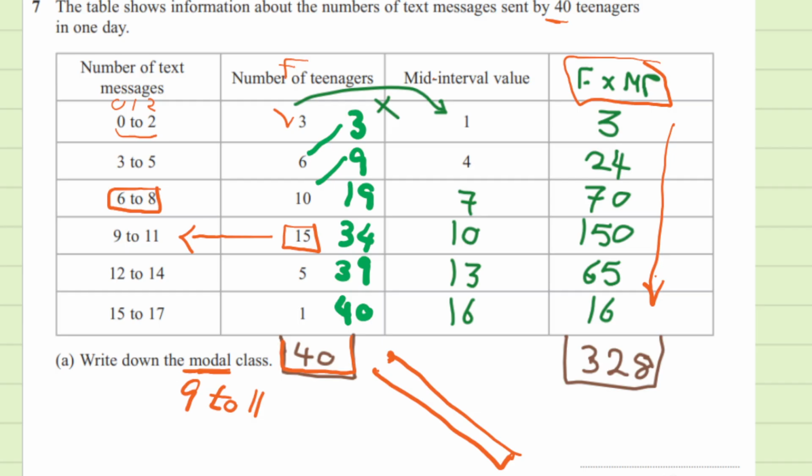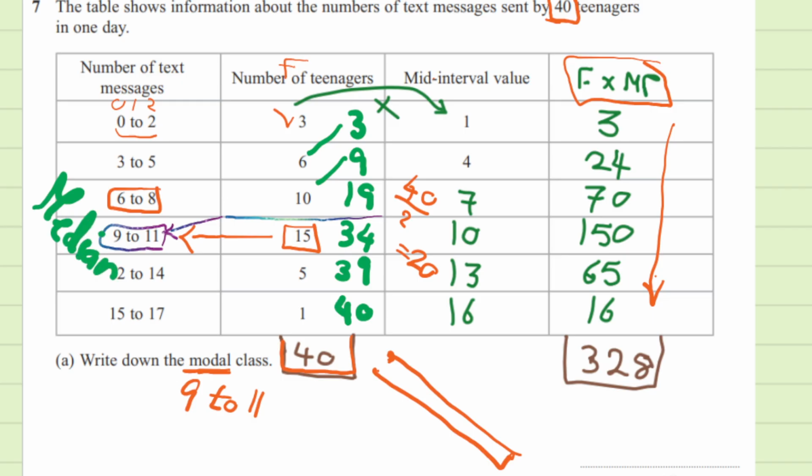Now, to work out the median, you will divide the total of the frequencies, which is 40, by 2. So 40 divided by 2 equals 20. And then you need to locate this 20. Where is 20? 20 is obviously between 19 and 34. So the 20 is somewhere here. Then the median class is going to be 9 to 11. And that's the answer if the question asks you to find the median class. So the median class is 9 to 11.